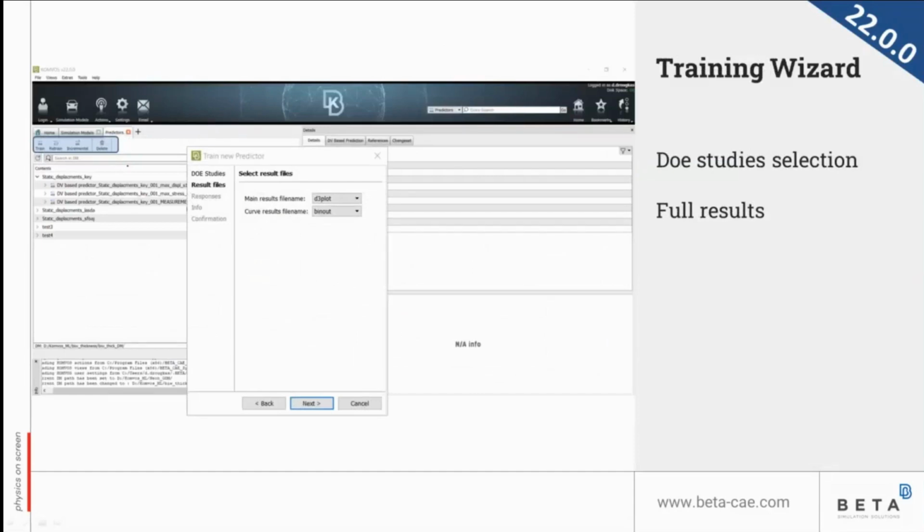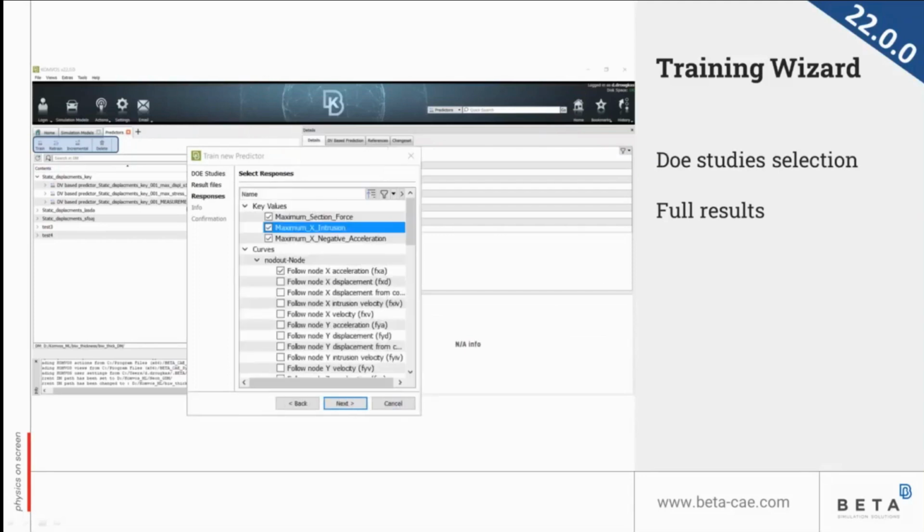In this case, we have, as you see, the 3D results and the 2D results with a menu for selecting the correct result file. This, of course, will be used in order to check what results are available, and then we can pick the results that we need for the training. We can see that key values are the single scalar values that come up as responses from ANSA, it could be, or from Meta as single values, field results, and also curve results.